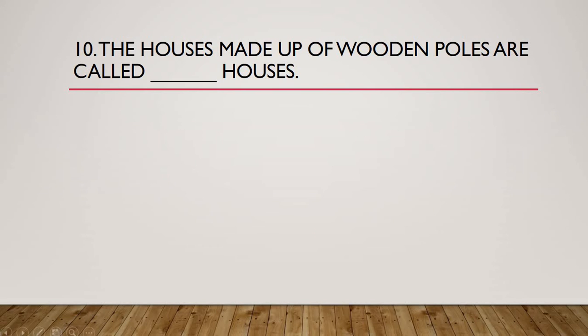The 10th one is: the houses made up of wooden poles are called dash houses. This one is a bit of a complex question, isn't it so? We know what is a Pakka house, we know what is a Kacha house, we know what is an igloo by now. This is something new. So you need to think.